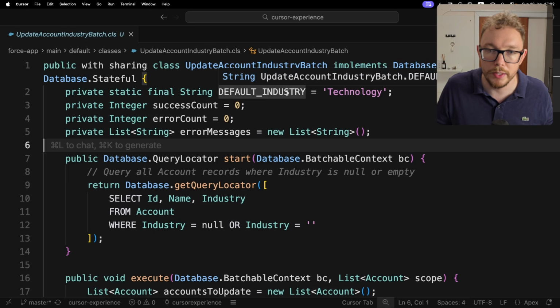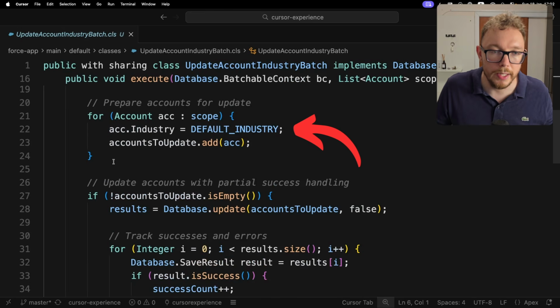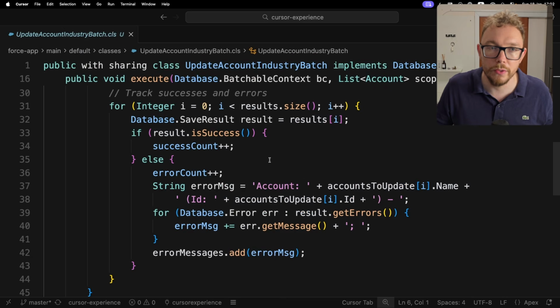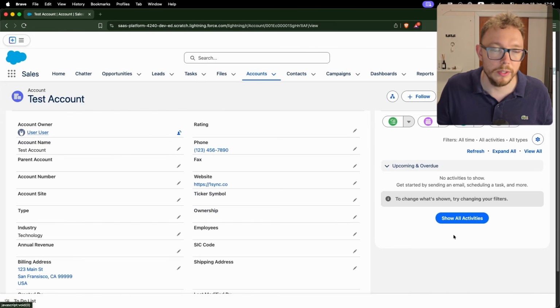We have a default industry. We then go and use the query locator. We loop through all the accounts, and then we save them. Now this result message system is probably a little cumbersome, and I probably wouldn't push this to prod, but this is good enough. So if I go and deploy this, you can see that the class was compiled successfully. And now let's go and run this. And here on our test record, you can see that the industry was updated.